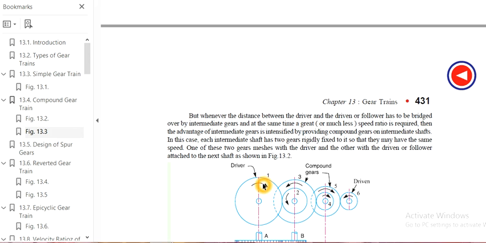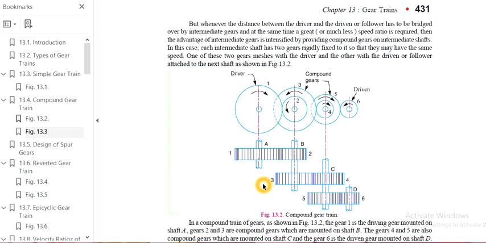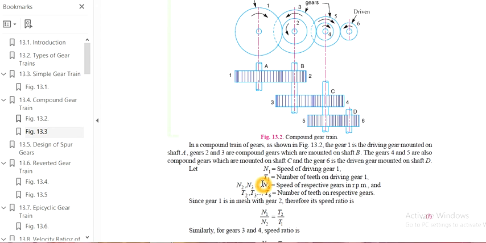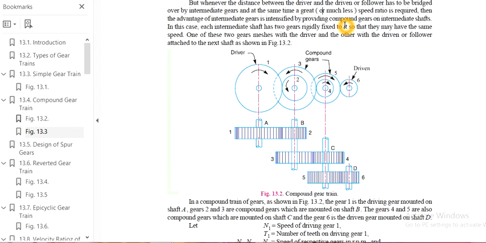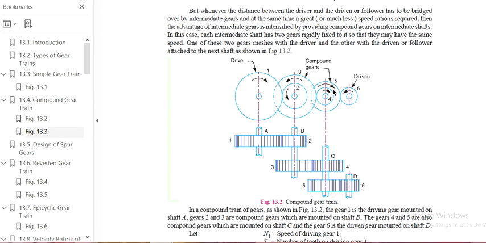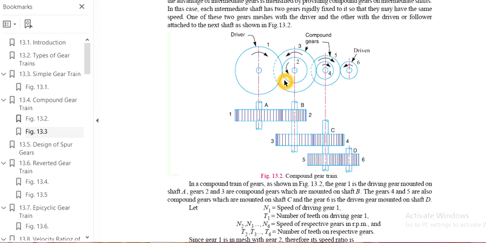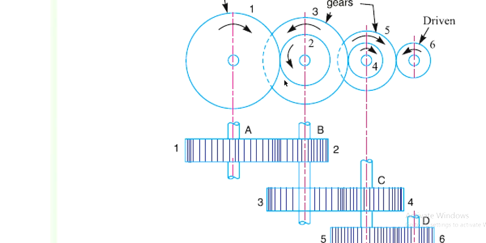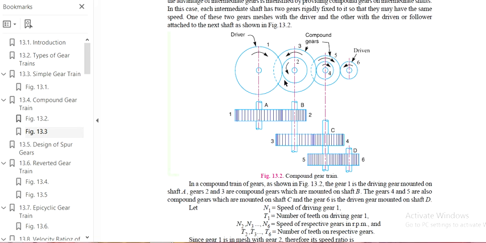If that is the case, the formula here is also the same. Here this is the driver and this is the driven. These two are the compound gears. Here there are no idler gears. There is no concept of idler gears in this system. This is the diagram for the compound gear system.